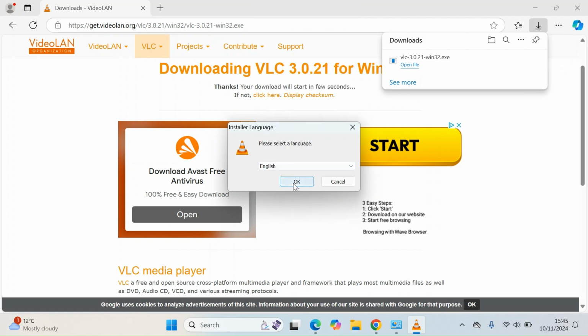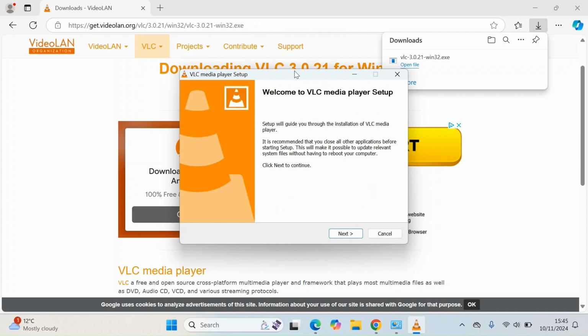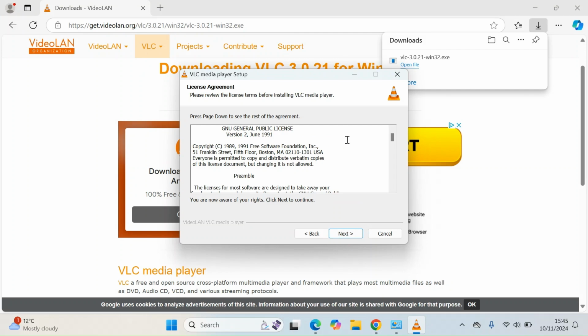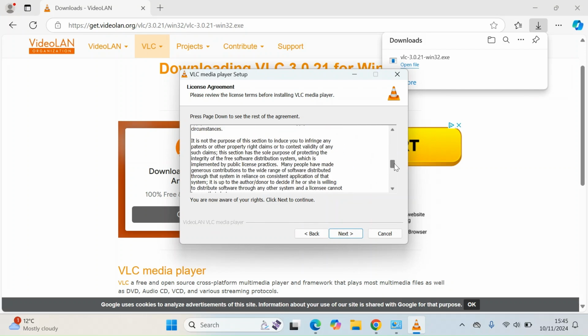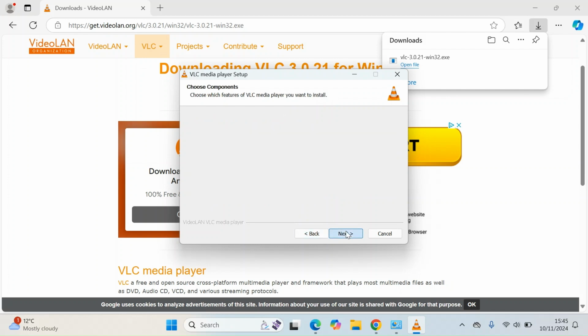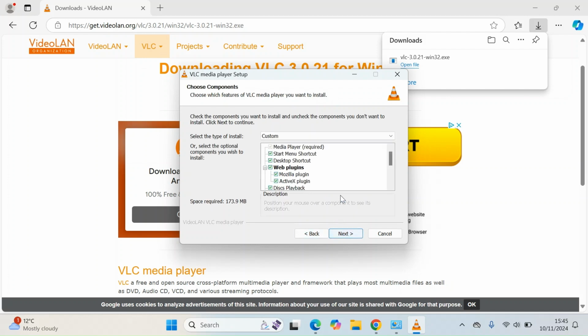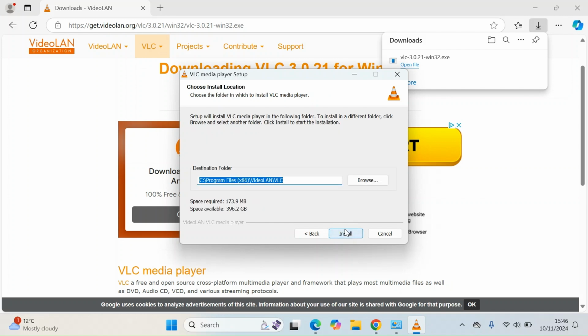In this instance, I'm choosing English. Press OK. Read the instructions and go next. Make sure you read everything for yourself. Press next. Again, have a look at this, see which one you want to pick, and press next.